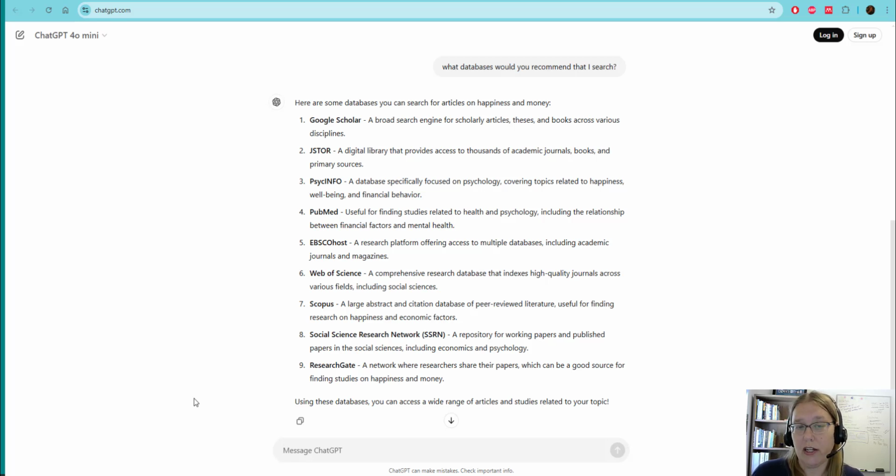One of the things I always like to caution people about, and you might already know this, but I still come across a lot of people that don't know this, and that is that ChatGPT will sometimes recommend or even cite sources that aren't real. So people will bring me a list of books and articles that ChatGPT or another generative AI gave them, and we won't be able to find those items because they won't be real. So they will look real. Sometimes the author will be a real person. Sometimes the book title will be a real book, but the rest of the citation will be wrong.